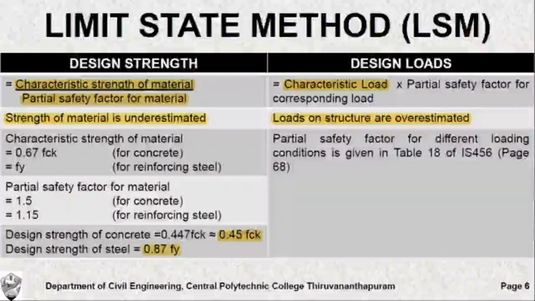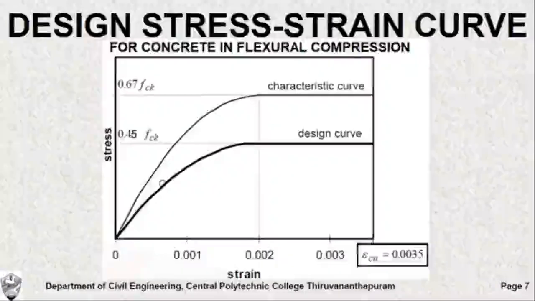Each load will have a separate partial safety factor which should be multiplied by the characteristic load to obtain the design load, thereby enhancing the load on the structure. The partial safety factors in this regard are obtained from table 18 of IS 456, page number 68.